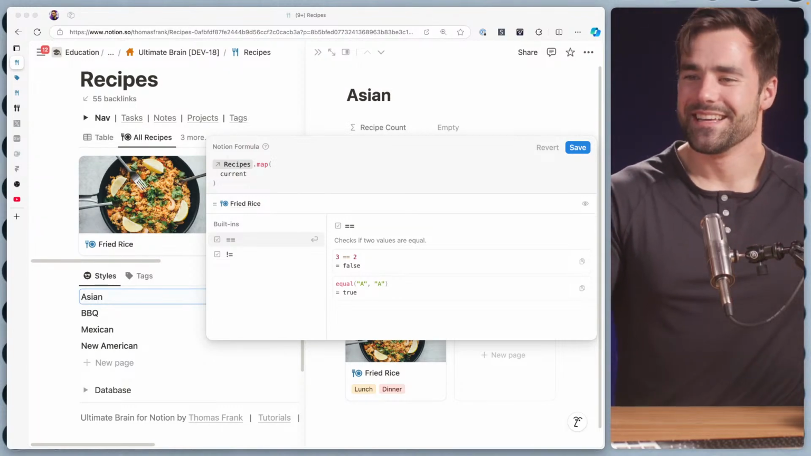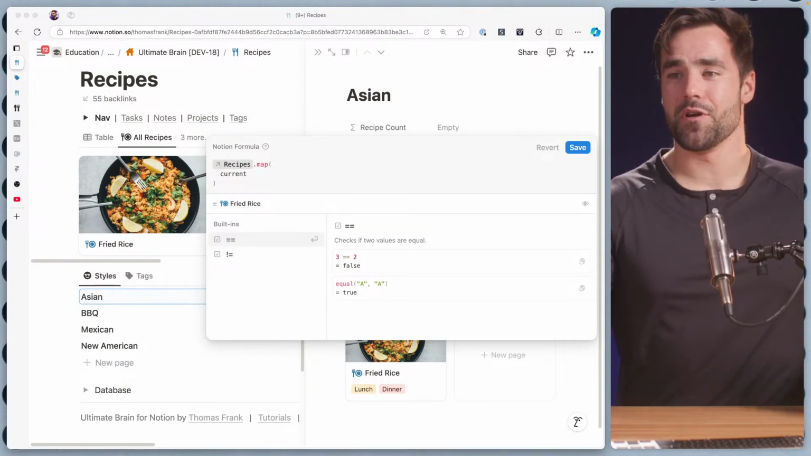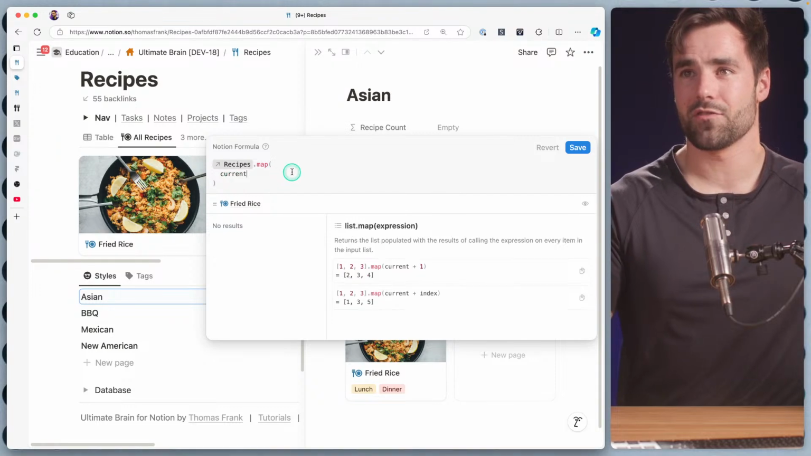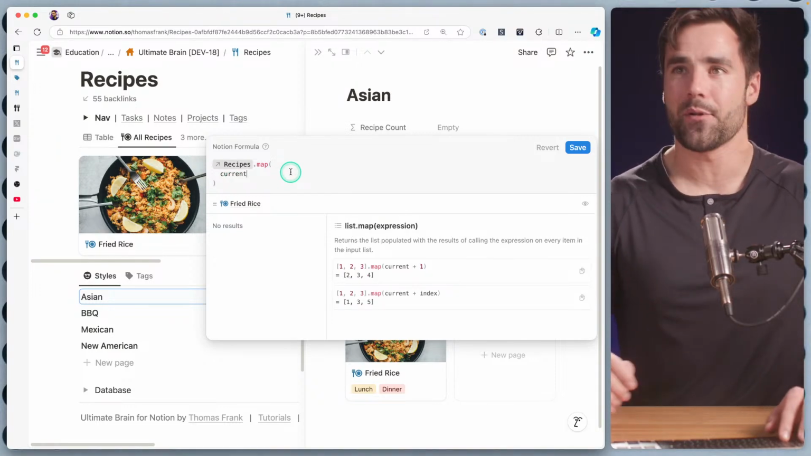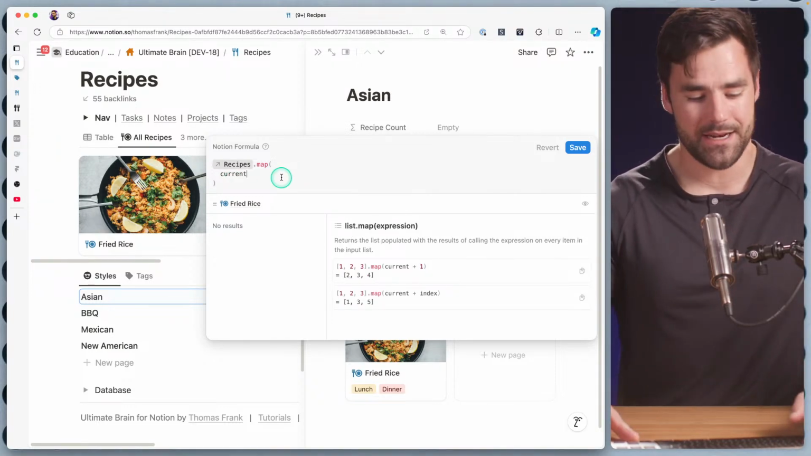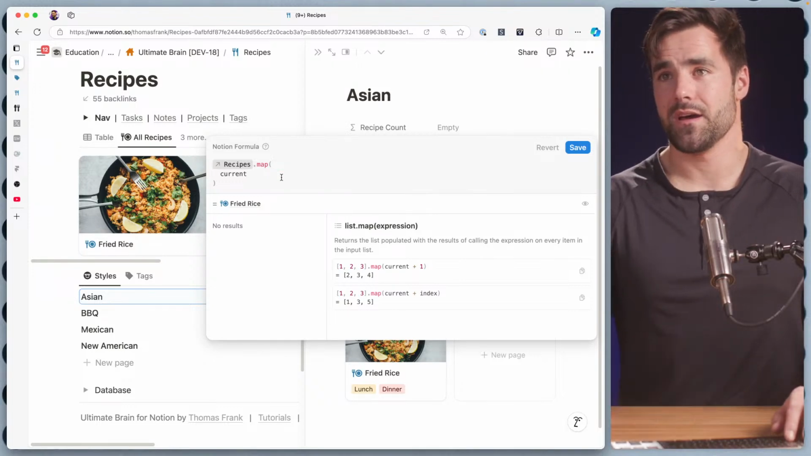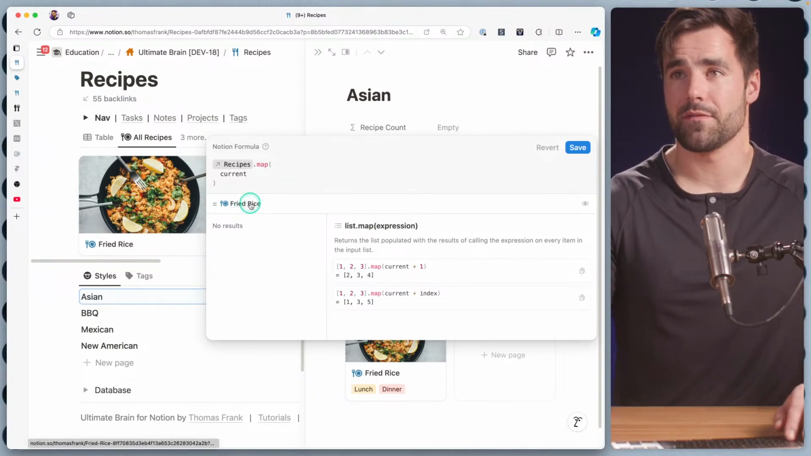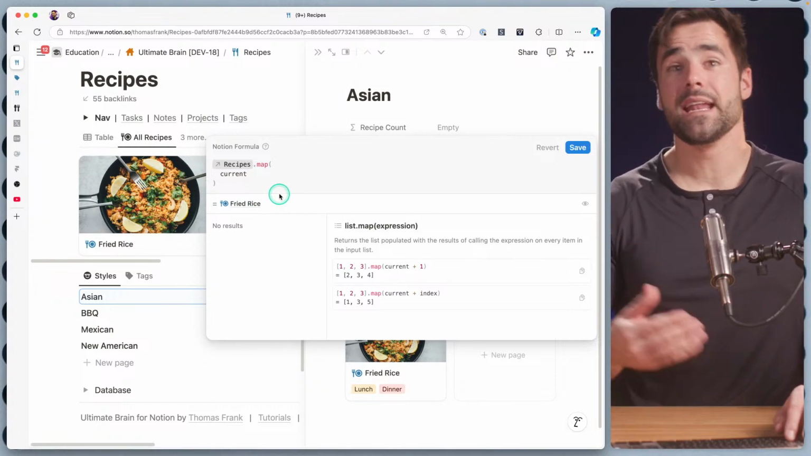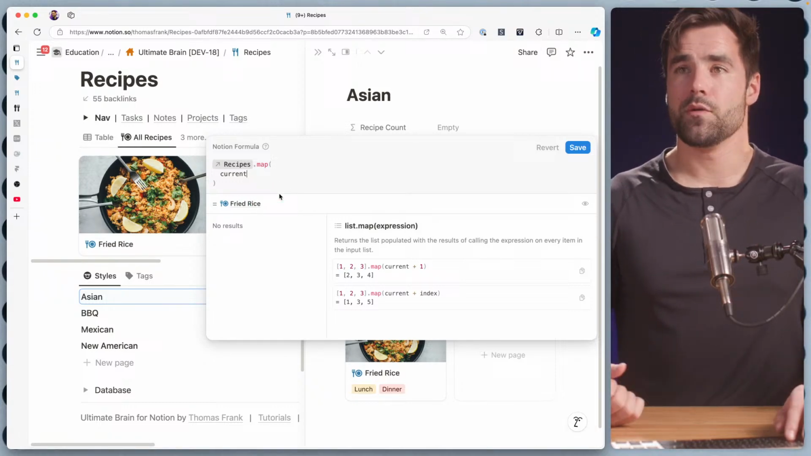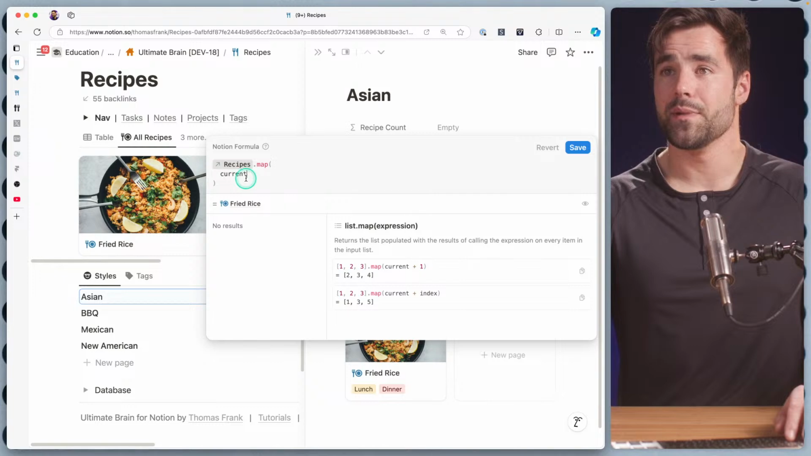Yes, it did. Okay. When we're building with an array, we need to go through our array and create some sort of function that is going to operate on every element of that array. And in this case, the elements of the array are page objects. Right now we only have one, just the fried rice page object. But if we had many recipes in our Asian category, we would have many elements in this array.